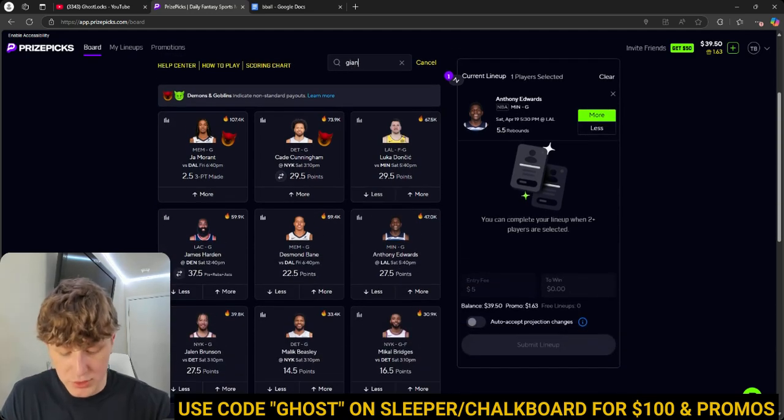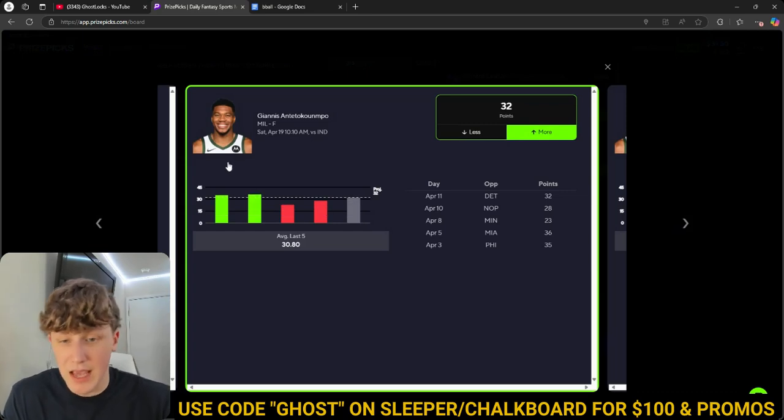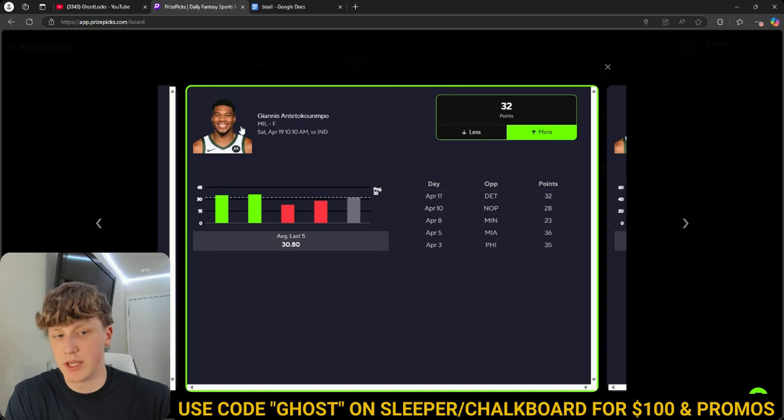The next play I have is going to be Giannis. We're going to be taking him over his points at 32. This is in the first game of the day. It's almost pretty self-explanatory. I mean, at the end of the day, it's Giannis. The guy could literally score whenever he wants to. Without Damian Lillard in this game, I expect him to take over 20 field goal attempts. Honestly, he's had Damian Lillard out for the last couple games, or honestly, kind of a decent amount of time now at this point. But whenever he plays the Pacers, it seems like he always does well.